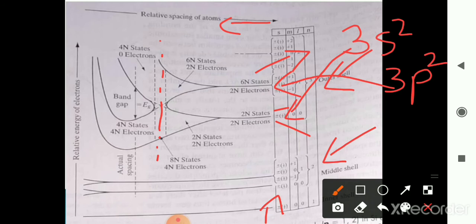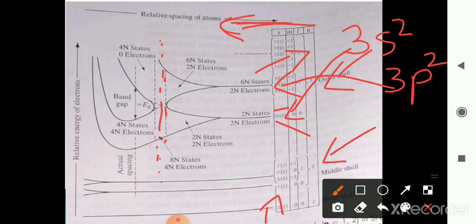As interatomic spacing decreases, they combine and form 8n states and 4n electrons. These energy levels split into bands. Here we are decreasing the interatomic spacing to form a crystal. As 3s and 3p merge into a single band, it contains 8n states. Here they are merging into one band. The 3s as well as the 3p combine and form 8n states and 4n electrons. So states are combined as well as electrons are combined now. It contains 8n states and 4n electrons.